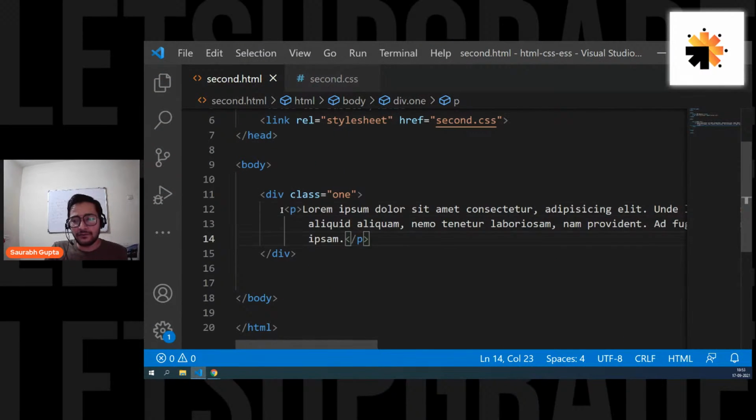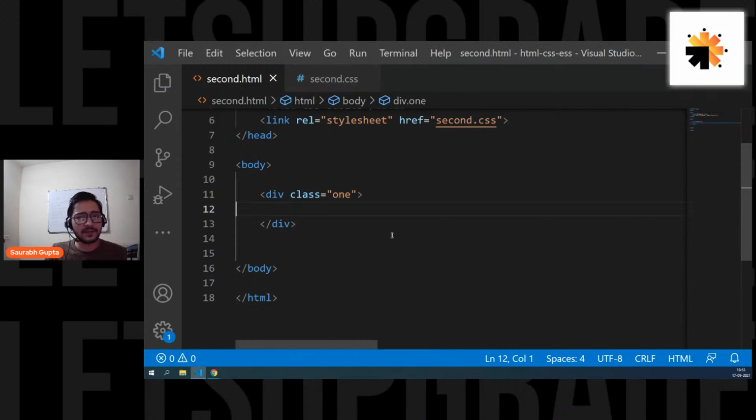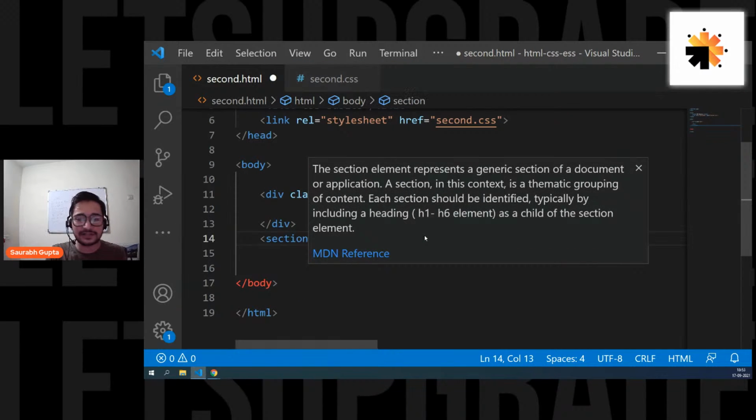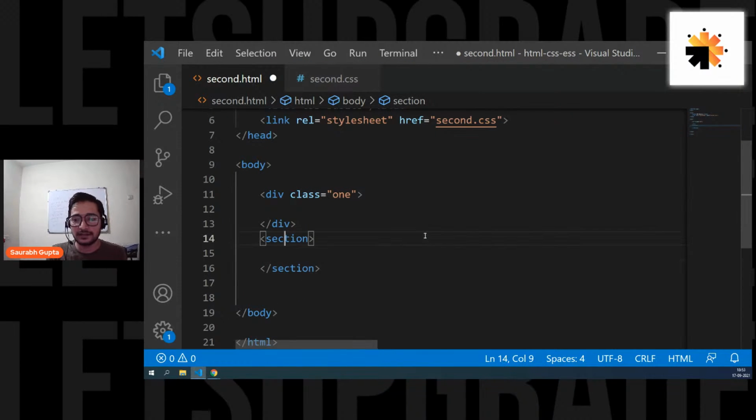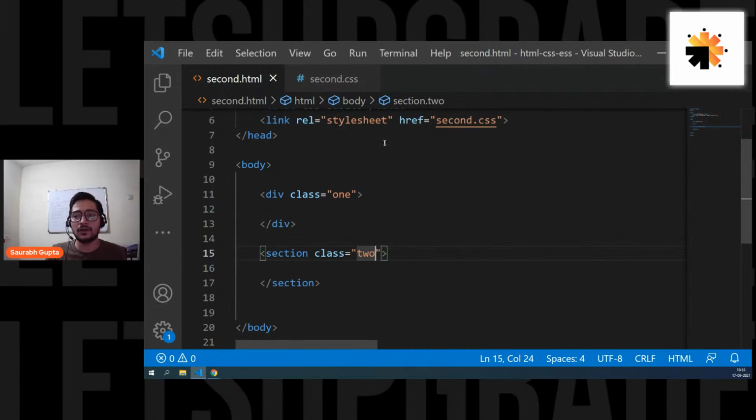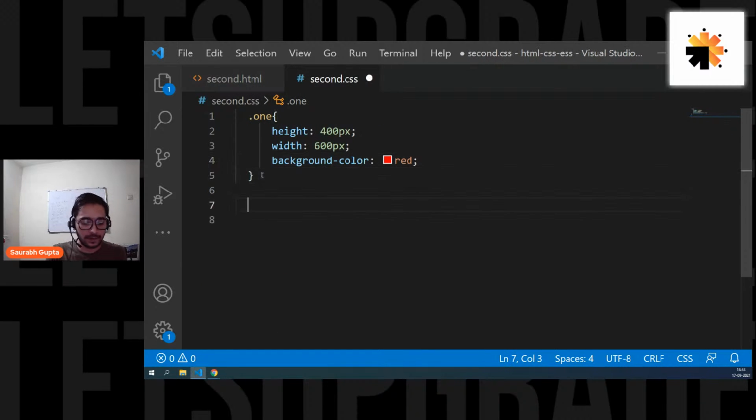Okay. Now, for some time, let's remove this P. Don't worry, you can create n number of elements inside the box. But now, there are a few more tags that you can use that are going to give you the same output. They're also going to create boxes. For example, there's one more tag called the section tag. Let's say you give it a class of 2, and let's apply some CSS to it.